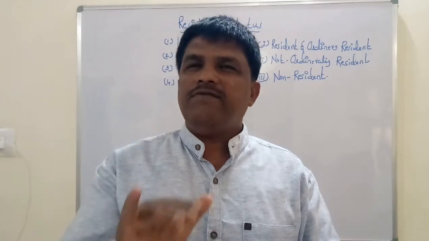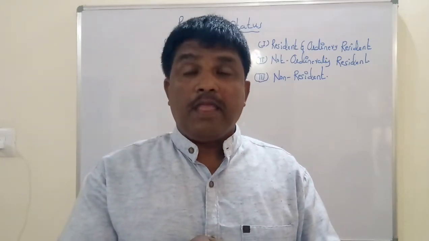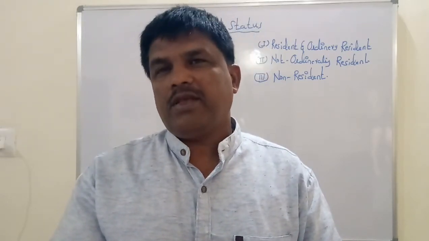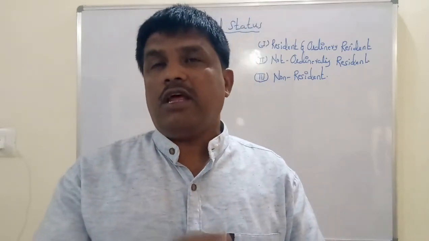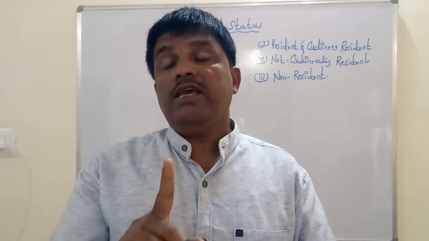So then we can say that an individual is said to be resident if he satisfies at least one of the two basic conditions. After satisfying at least one of the two basic conditions, for an individual to become resident and ordinary resident in India, he must satisfy both the subsequent conditions. There are two subsequent conditions. They are also called the additional conditions. He must satisfy both the subsequent conditions or additional conditions.